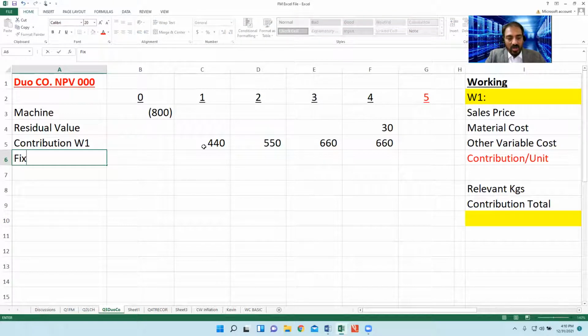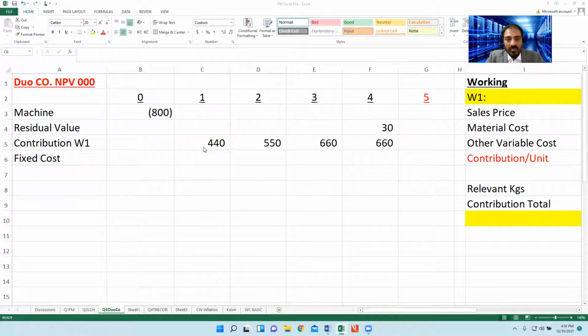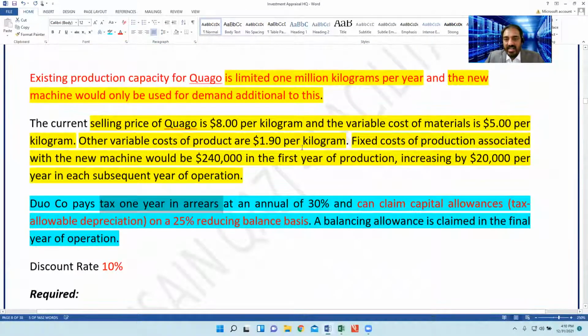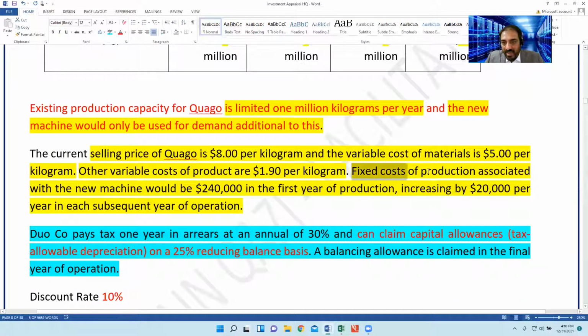Next is fixed cost. Now, what about the fixed cost? The fixed cost which is directly attributable. Here it says fixed cost associated with the new machine is 240,000 in the first year. Associated means it's directly attributable, that means relevant. If we purchase the machine, we will bear that cost of 240,000.